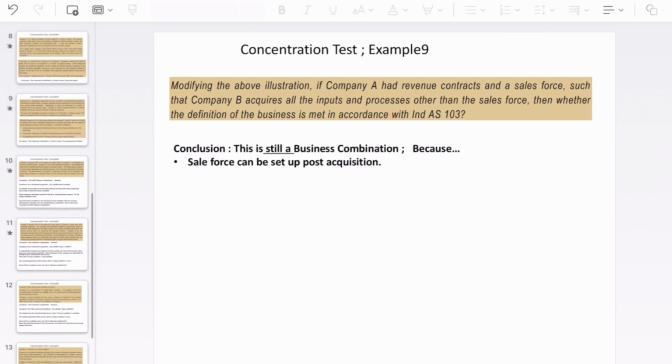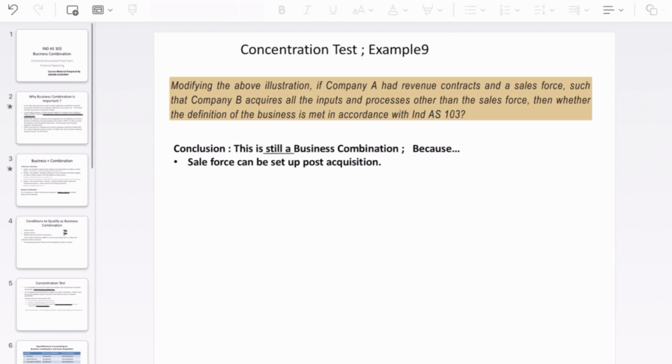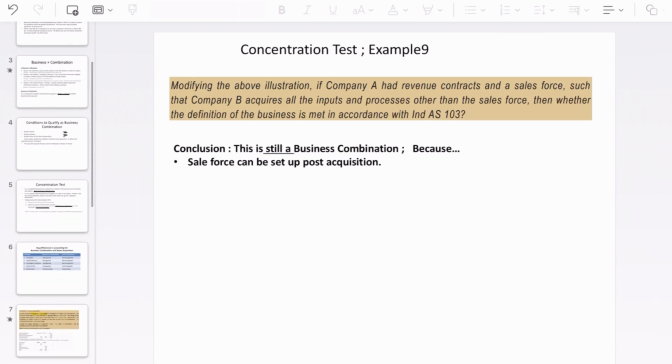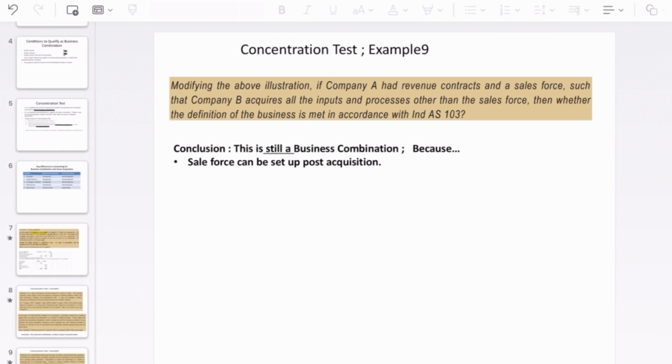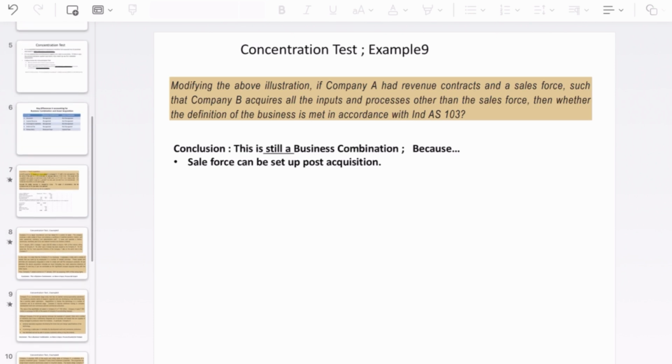Right, so in this material we talked about IND AS 103, what is business, what is combination, and what is input, process and output, and various examples, and then applied the concentration test to determine whether a particular transaction can be qualified as a business combination or will it be a mere asset acquisition.